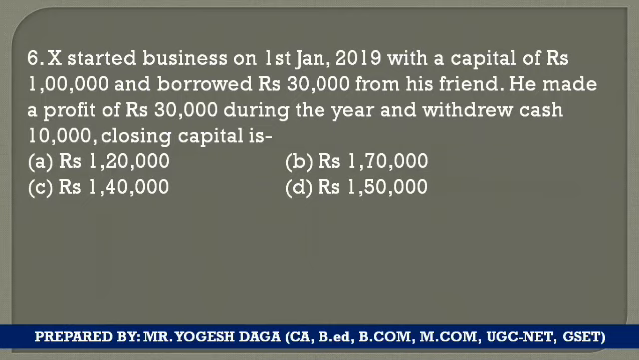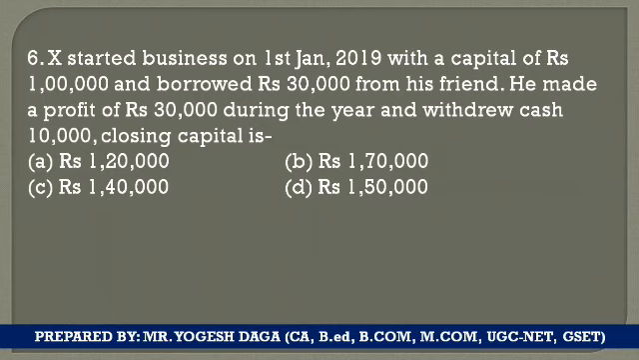Question number 6. X started business on 1st January 2019 with a capital of rupees 1 lakh and borrowed rupees 30,000 from his friend. तो X ने अपना बिजनेस कैपिटल 1 लाख से स्टार्ट किया एंड इसने बोरो 30,000 जितना किया है. He made a profit of 30,000 during the year and withdrew cash rupees 10,000. और उसने कितना withdraw किया है? 10,000 किया है. So what will be the closing capital?